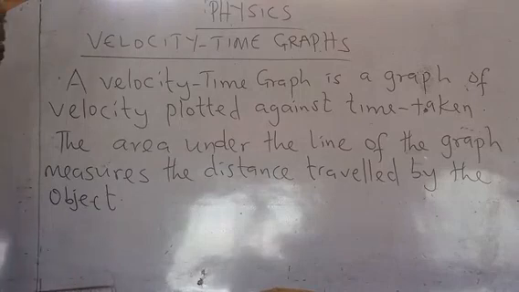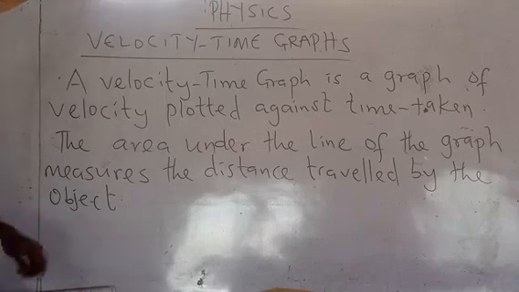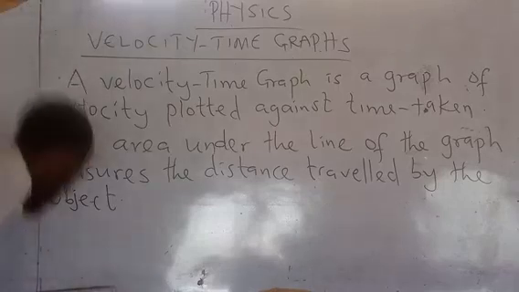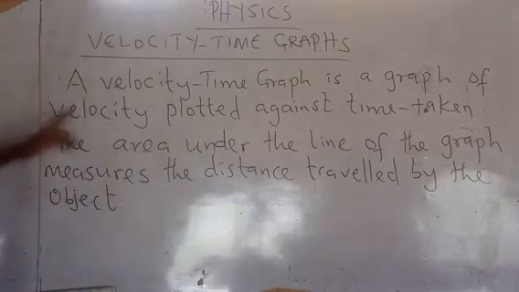And this afternoon, what we shall be considering is velocity time graph. What is a velocity time graph? A velocity time graph is a graph of velocity plotted against time taken. I take that again. The velocity time graph is a graph of velocity plotted against time taken.